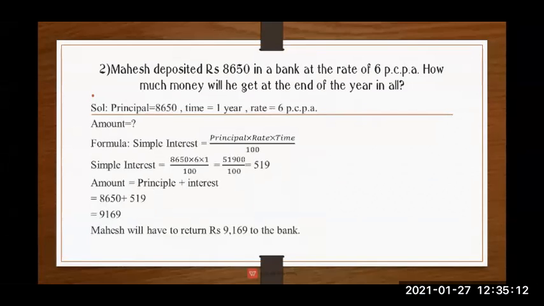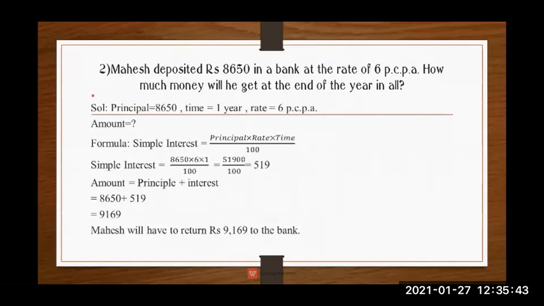Now our next question is, Mahesh deposit rupees 8,650. See here, Mahesh deposit. This is our principal amount, 8,650, in a bank at the rate of 6% per annum. He has deposited this money at the rate of 6% per annum.